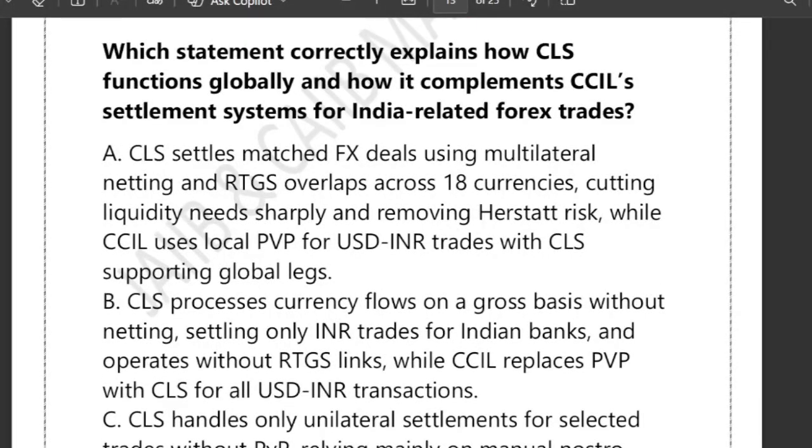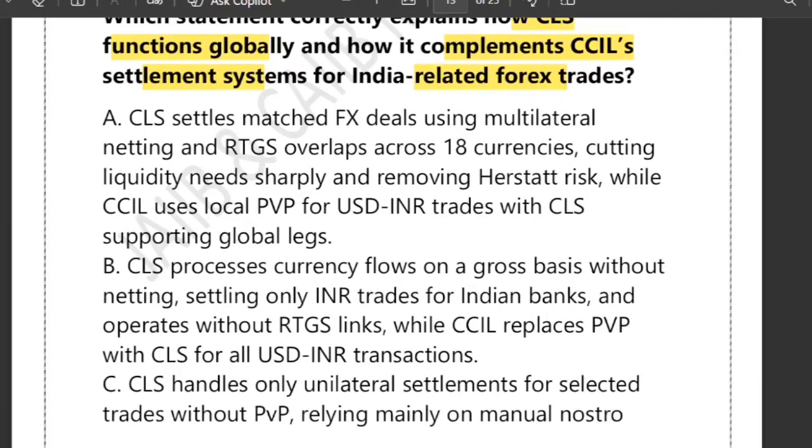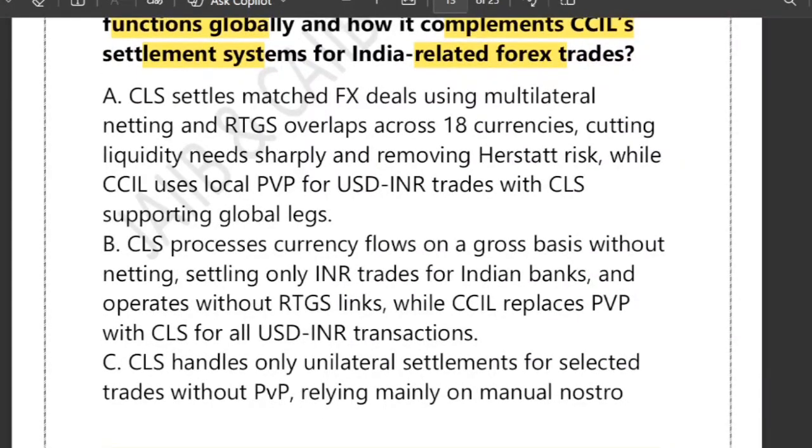Now friends, have a look at the next question. Which statement correctly explains how CLS functions globally and how it complements the CCIL settlement system for India's related forex trades? Option A mentions that CLS settles matched FX deals using multilateral netting and RTGS overlap across 18 currencies, cutting liquidity needs sharply and removing Herstatt risk.